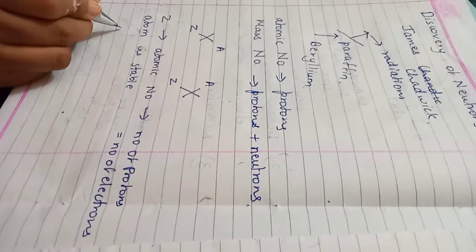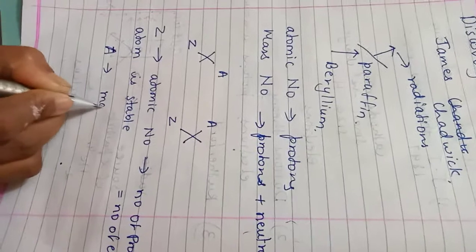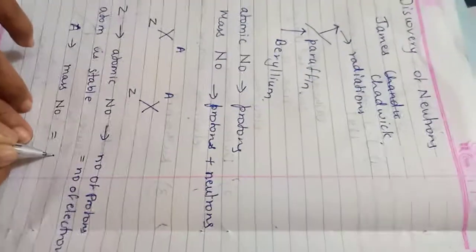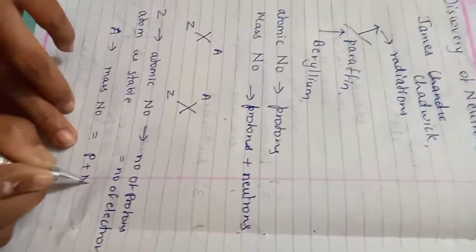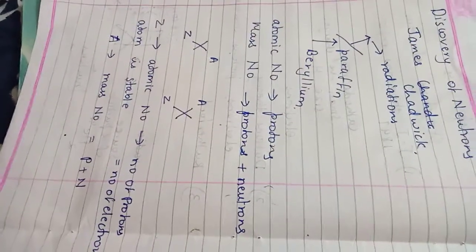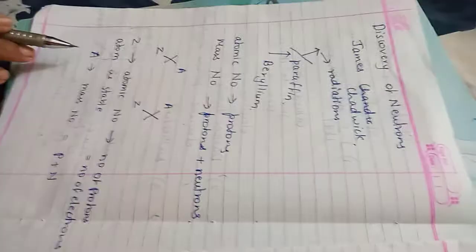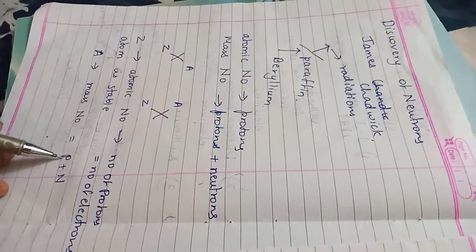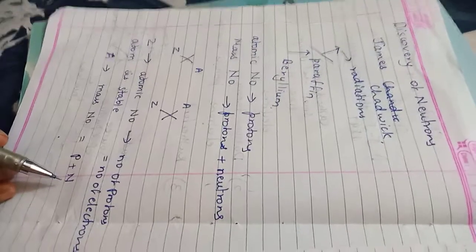But students, A is what? A is the mass number. What is that? It is the sum of the number of protons and the neutrons. A is the mass number. Mass number means the total number of protons plus neutrons.